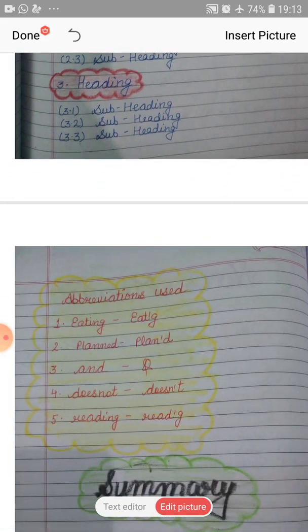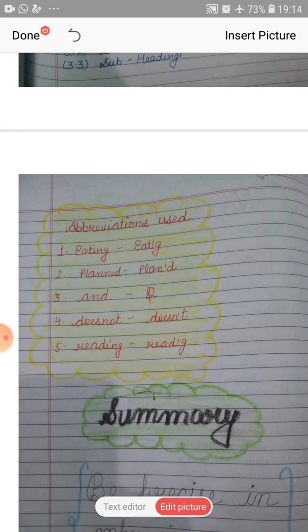Abbreviation used. You will use 5 or 4 abbreviations from your passage. This is written in your passage and this is of 1 mark that you have to give abbreviations. Abbreviations are very important because you gain marks for your abbreviations. You will find some words from the para and you will write in a short form, in abbreviate form, like does not, do not, reading, plant, eating. Such type of words are in your passage. You will just use it in short form in same way.